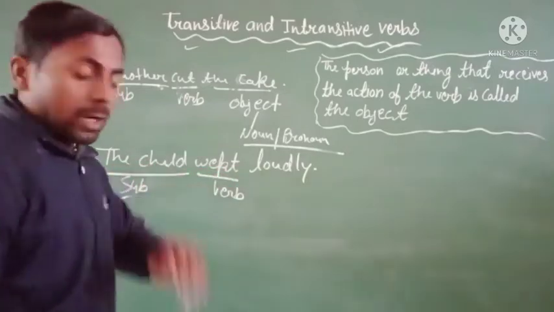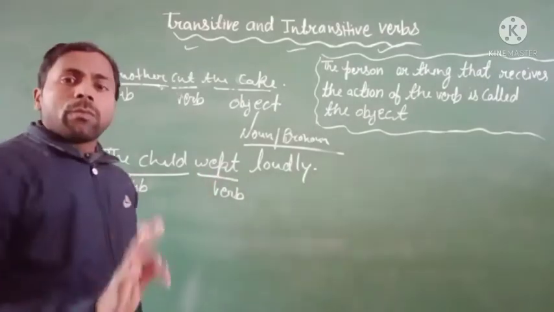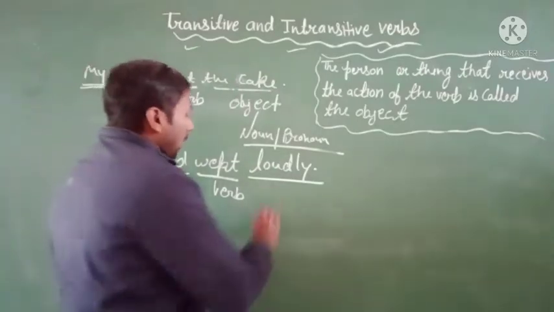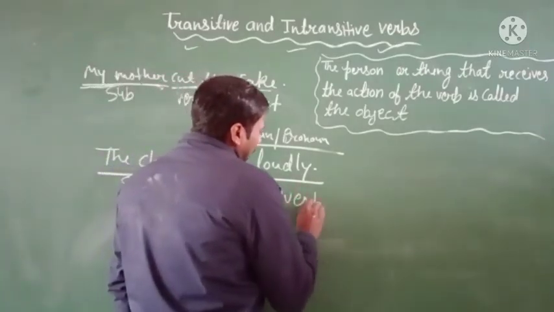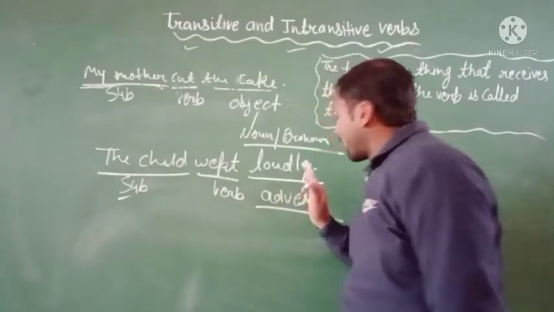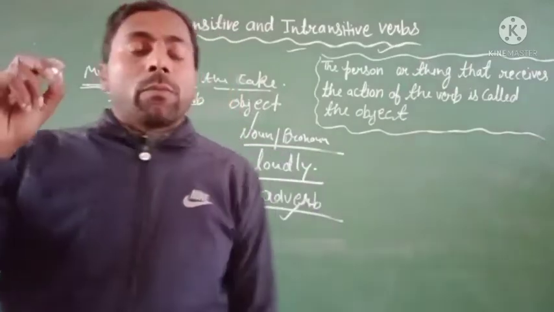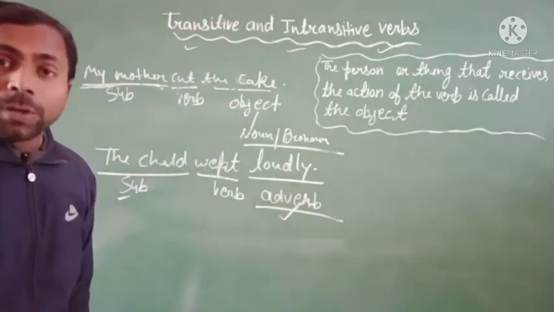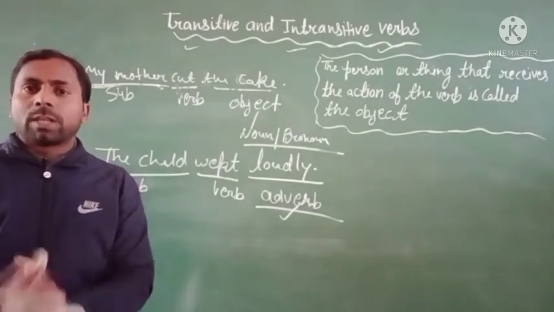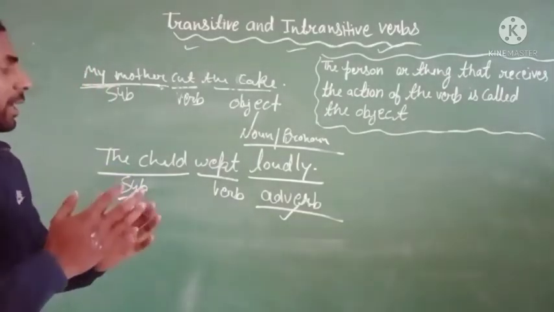Now look at the second sentence. The child wept loudly. Okay, the child is the subject, wept is a verb, and here is loudly. So the word loudly is an adverb. I think you know very well about the adverb. So the word loudly is not an object, it is an adverb. Now the definition of intransitive verb: when a verb has no object, it is called an intransitive verb.